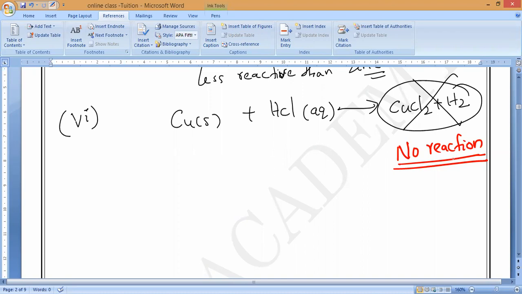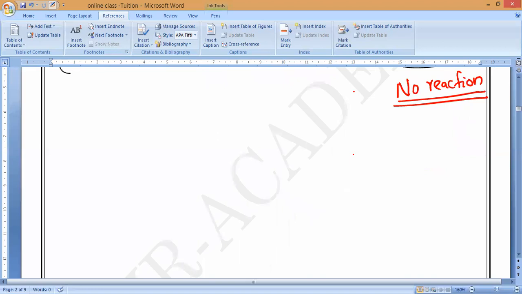You can do the experiment also, testing production of hydrogen gas with the same experimental setup I showed yesterday. The rate of formation of hydrogen gas bubbles decreases in the order: magnesium is greater than aluminium, greater than zinc, greater than iron.